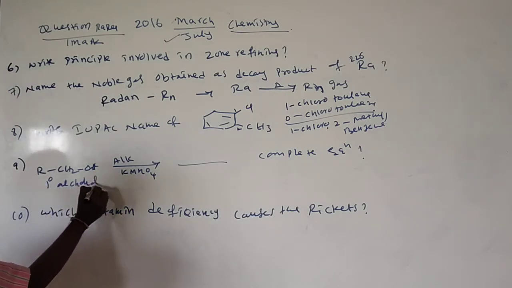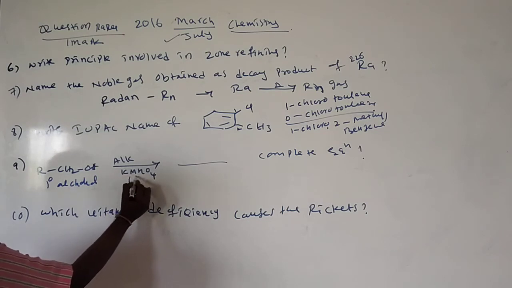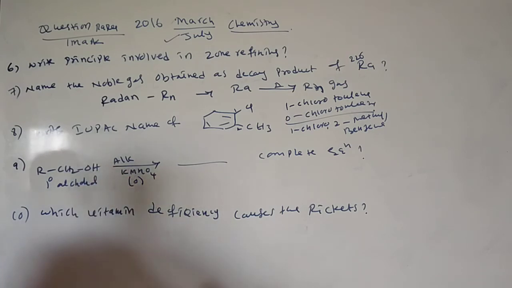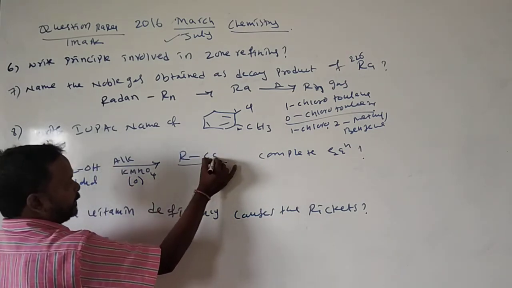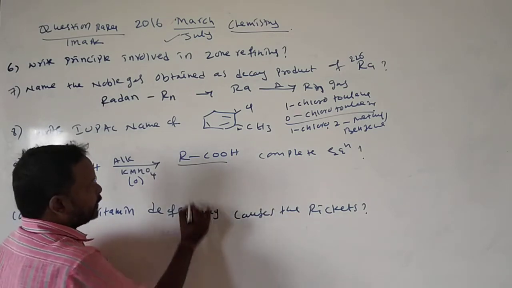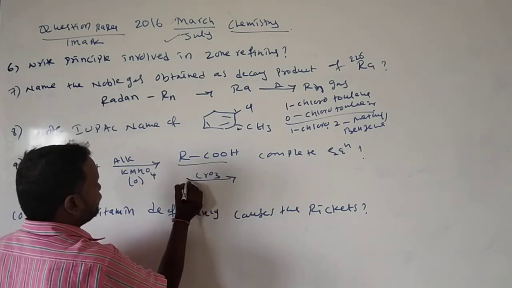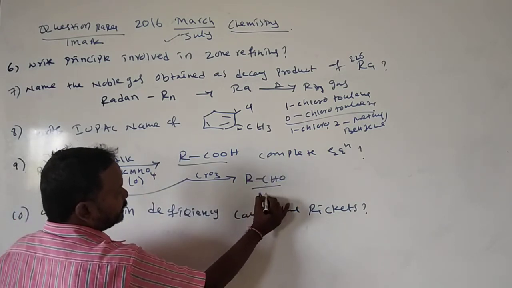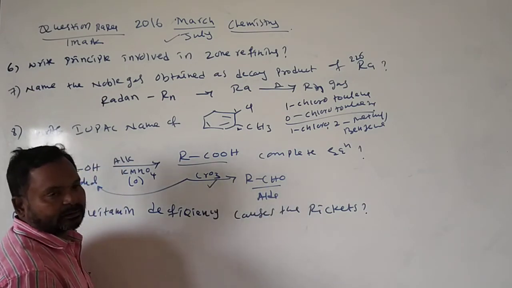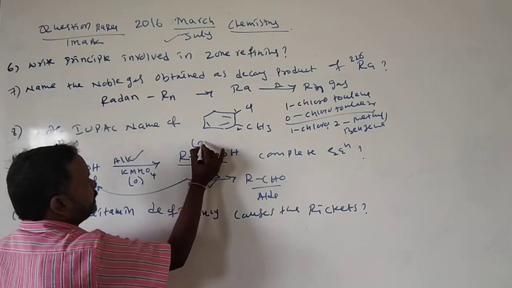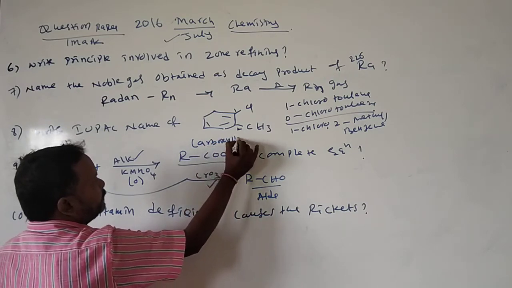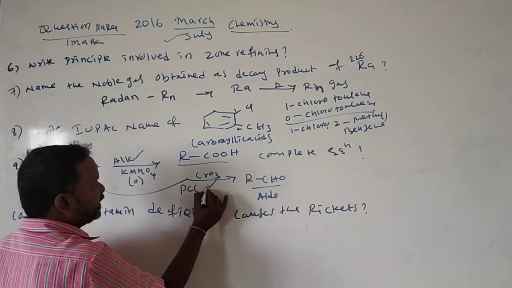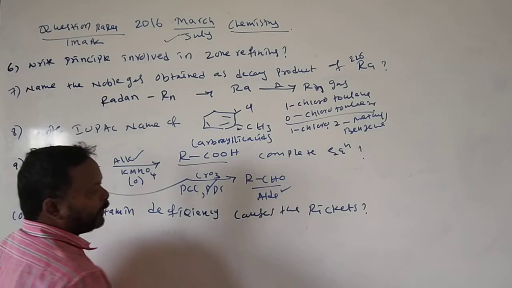Next, primary alcohols, the 8th question. The oxidation with alkaline KMnO4, where KMnO4 is the oxidizing agent. Oxidation of a primary alcohol definitely gives carboxylic acids, RCOOH. If you use CrO3, the same reaction forms RCHO, aldehydes. This is a moderate oxidizing agent and KMnO4 is a strong oxidizing agent. If you use KMnO4, we will get carboxylic acids. If you use chromium trioxide or PCC, PDC, we will get aldehydes.